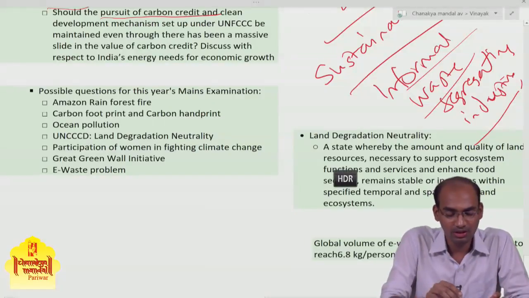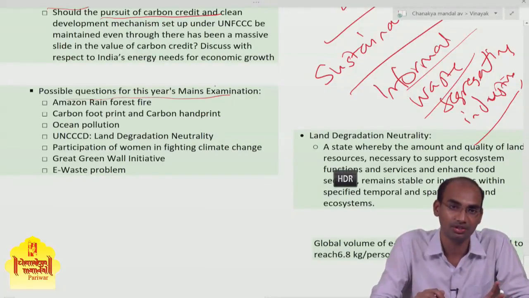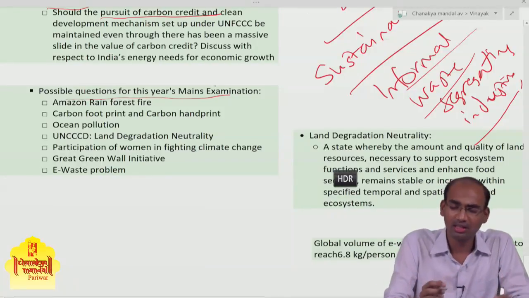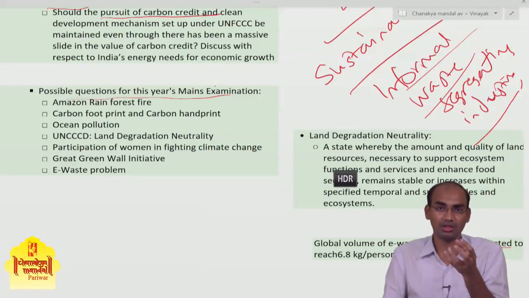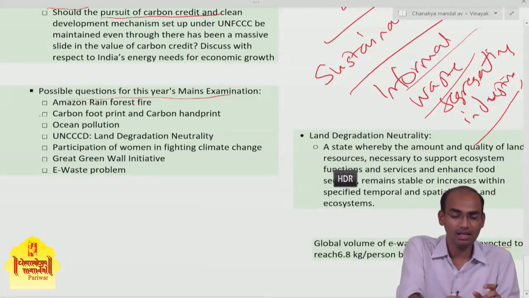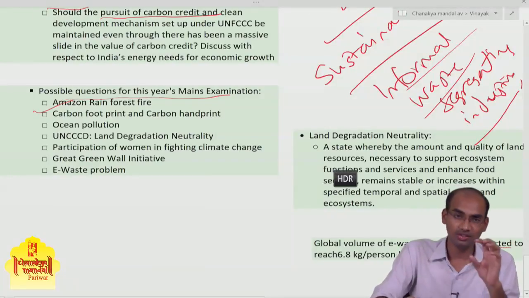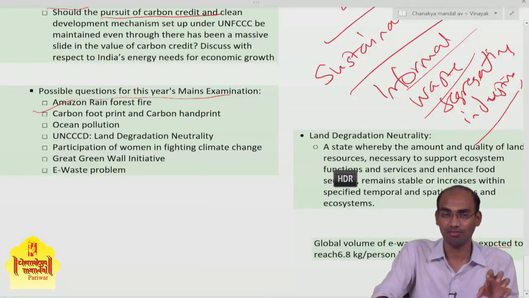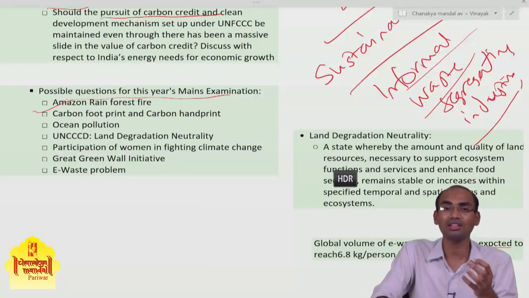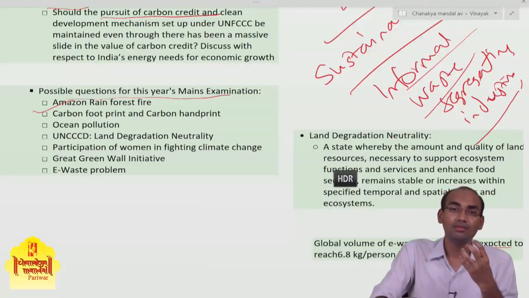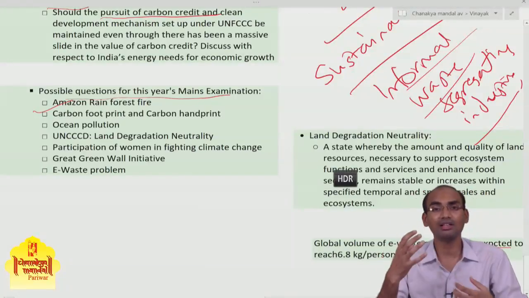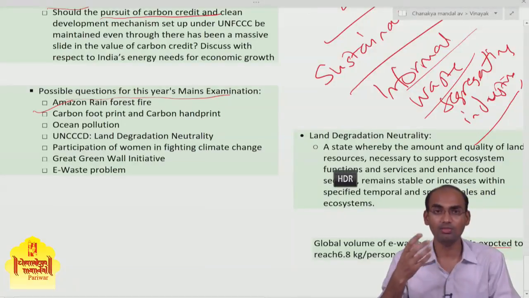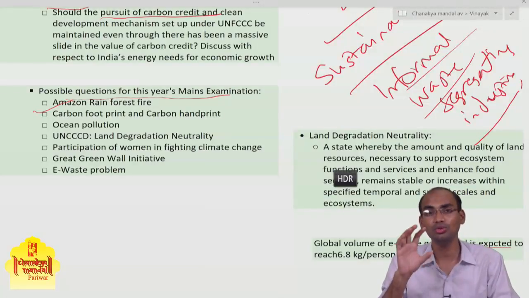Now we'll get to the possible questions for this year's mains examination. First, you need to understand the areas on which questions can be asked in environment. For example, the Amazon rainforest fire. This issue got worldwide attention. Amazon rainforests are considered the lungs of the world, and because of this fire, most of the rainforest is being destroyed. Therefore, we need to conserve this forest.